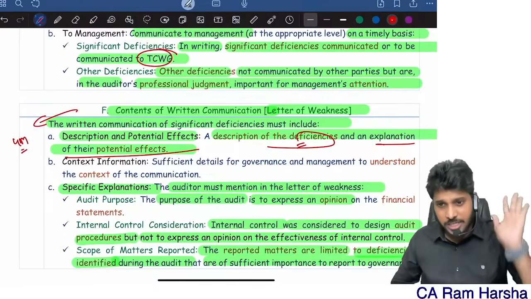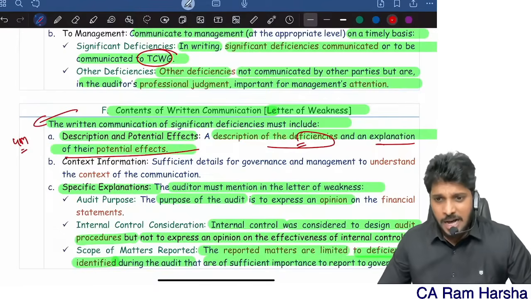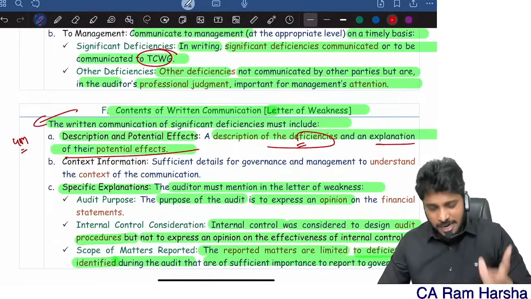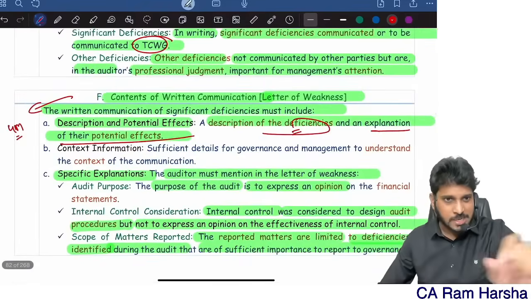Contents of written communication. Adarsh, it's a live, ma. Okay, it's a live. Premier, you will find a tag called Premier. It's a live. Okay, fine.